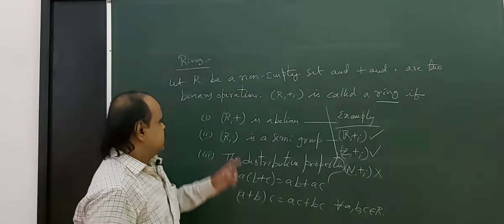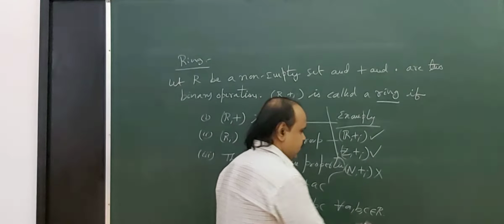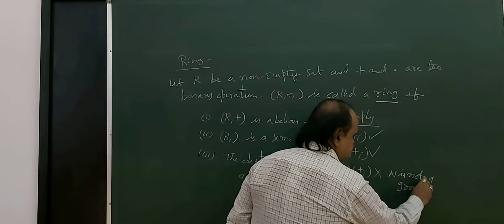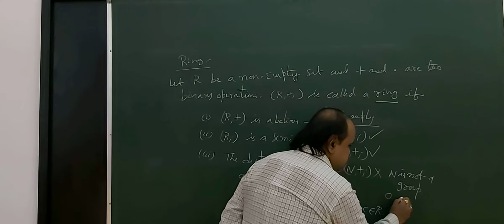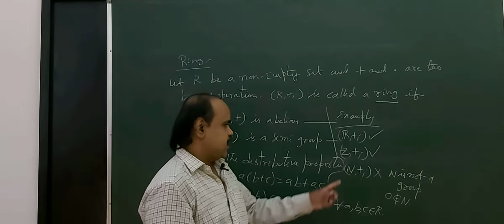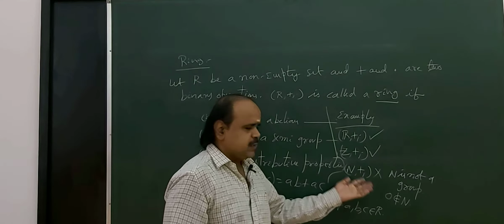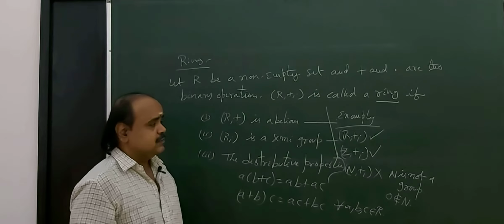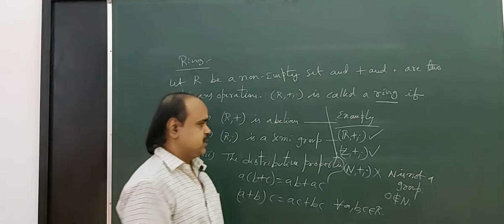Why? Because for a ring, R must be an abelian group under addition, but capital N is not a group. Why? Because in addition the identity element is 0, but 0 does not belong to capital N. That's why (N, plus) is not a group, and hence the first condition of a ring is failed. That's why (N, plus, dot) is not a ring.